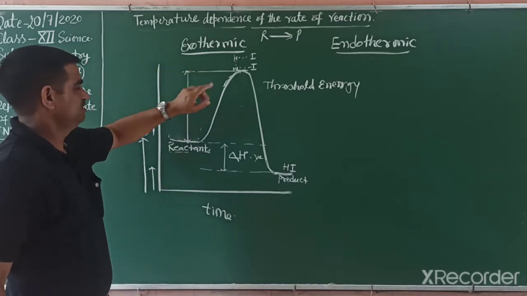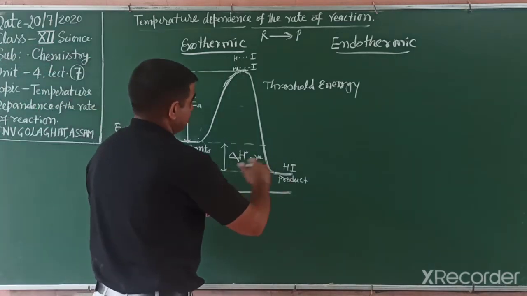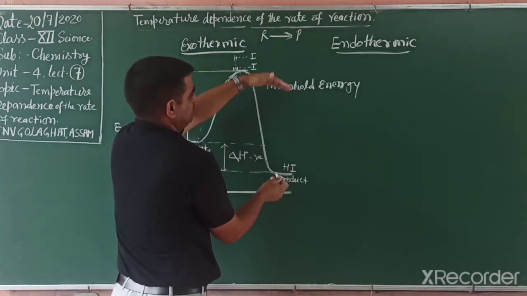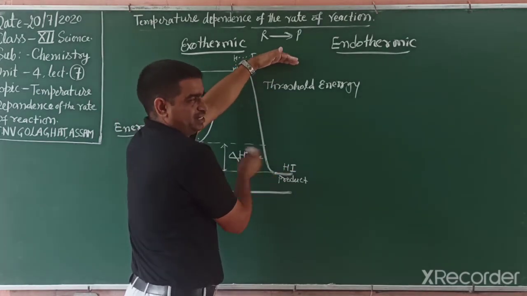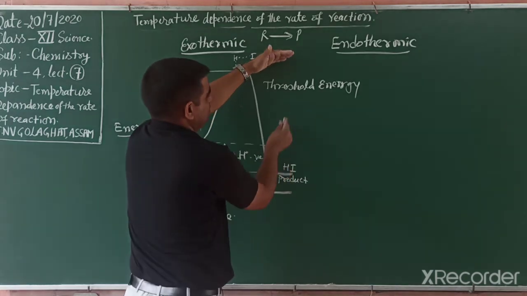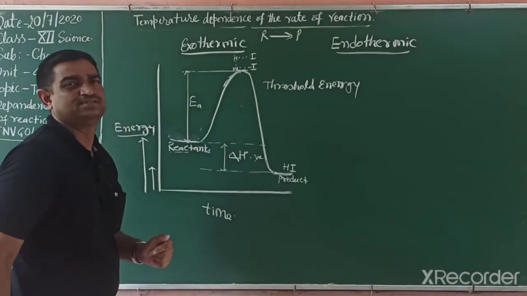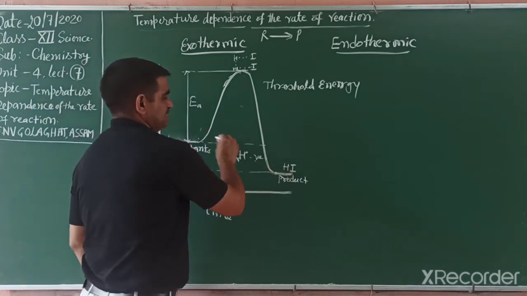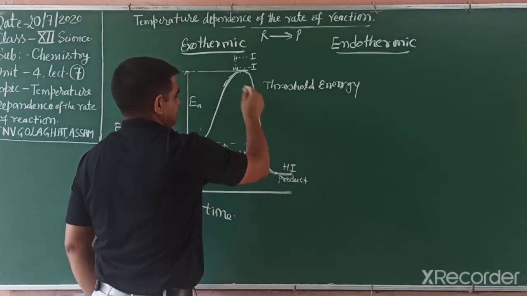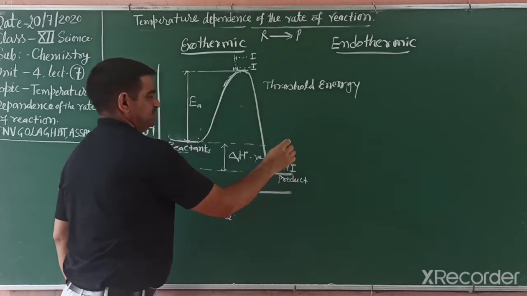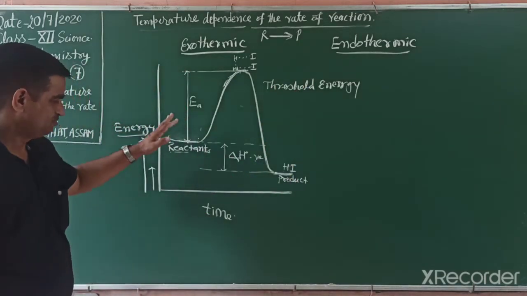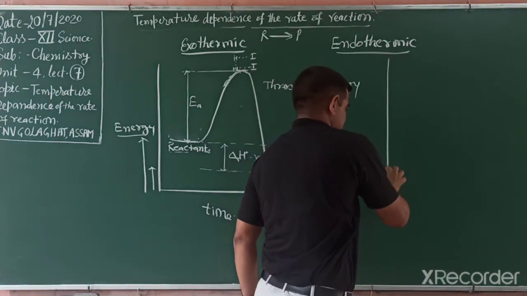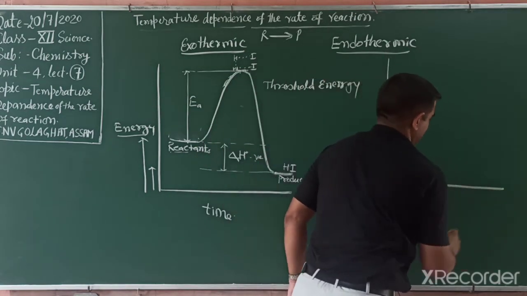If the reaction goes in forward and backward directions, then there is an energy barrier from the product side too. If the reaction is backward, then this side also has an activation energy, if the reaction is reversible. So going from product to reactant, the maximum of the graph minus this is the activation energy. This one is exothermic. Another reaction, if you write it in this way, is endothermic.